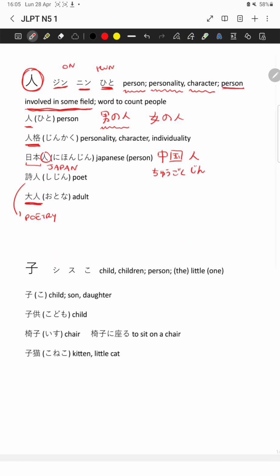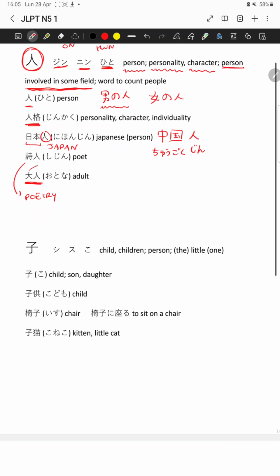A particular reading, different from the one presented, is in otona, which is an important word in the N5, which means adult. This one by itself means big, so otona is a big man, adult.